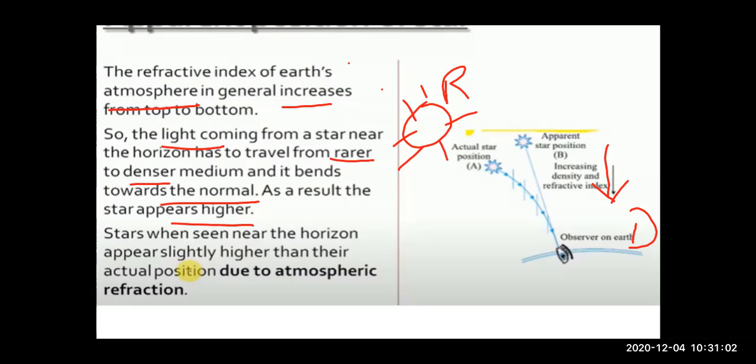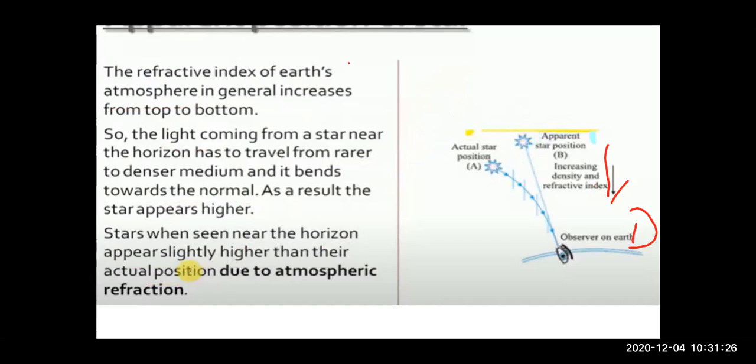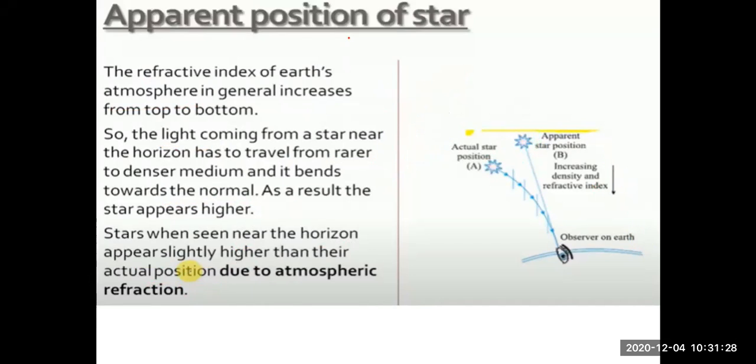A star seen near the horizon appears slightly higher than its actual position. The star is actually here, but to us it appears to be over here, higher than the actual position due to atmospheric refraction. Right children? So this is why we see the apparent position of the star.